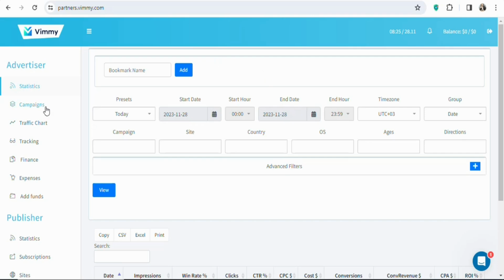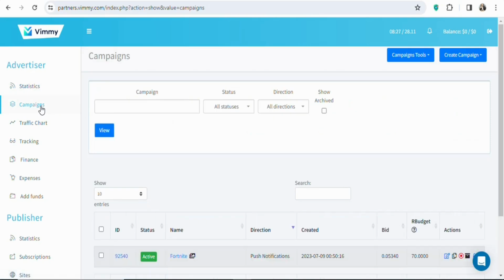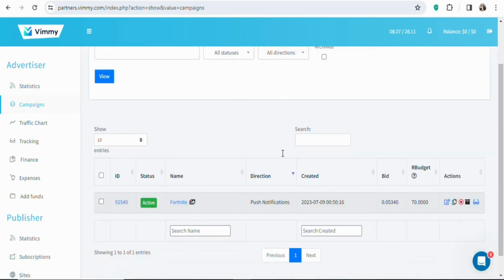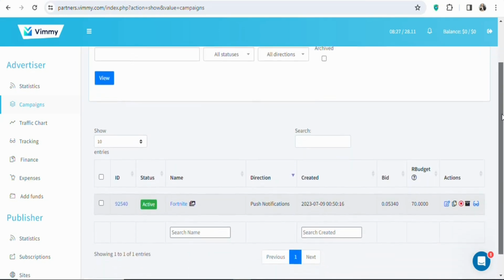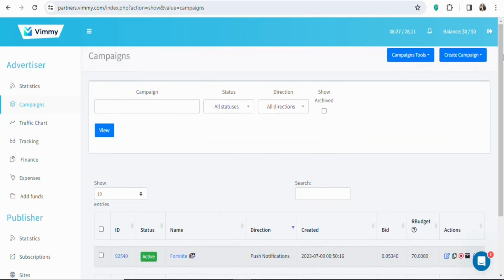To create a campaign, click on campaigns. Once you click on campaigns, you are going to see a page like this. In my case, I have one active campaign, so I have to deposit money into my account. You can see it right here, zero balance. So I have to deposit money into my account so that the ad can continue running.